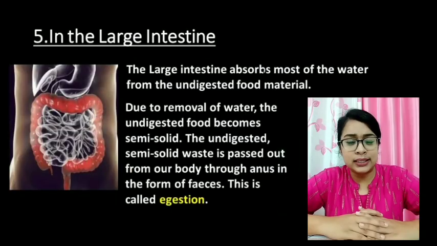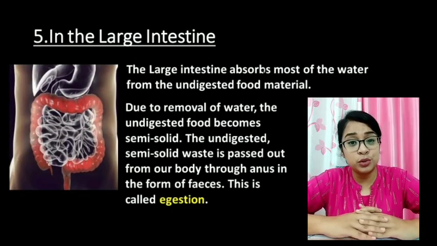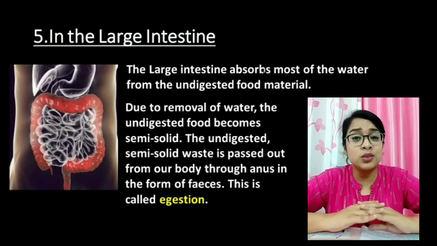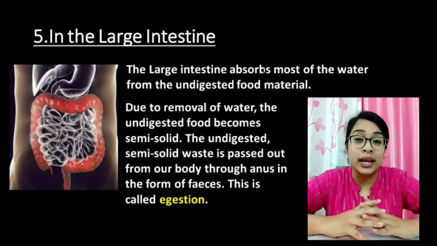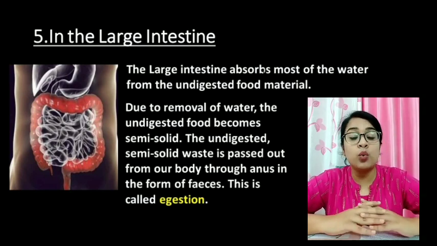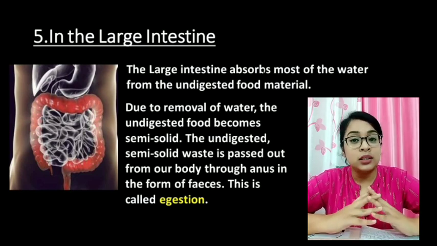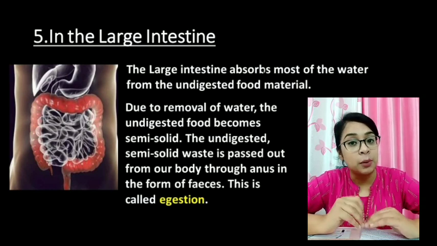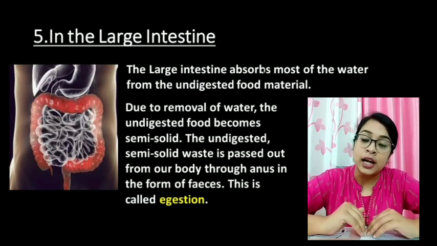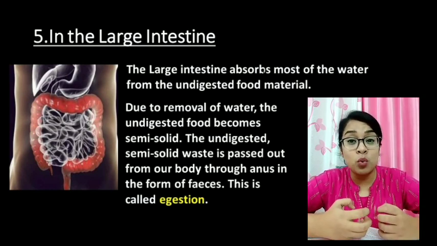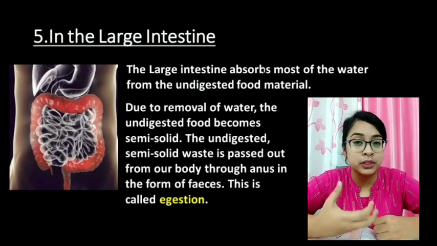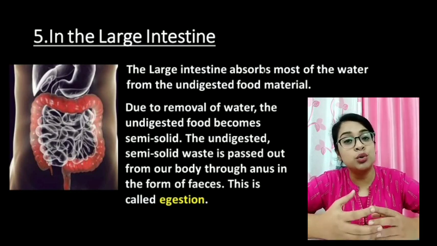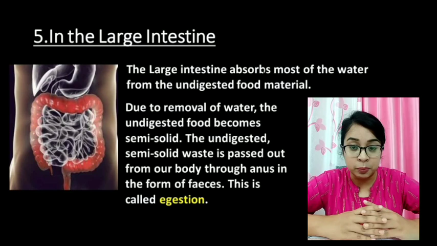From the small intestine, the undigested food comes to the large intestine. Why is it called the large intestine? Because it's a wide tube and it is around 1.5 meters long. From the undigested food, the water is absorbed in the large intestine. After the water is absorbed, the food becomes semi-solid and it is stored in the rectum.